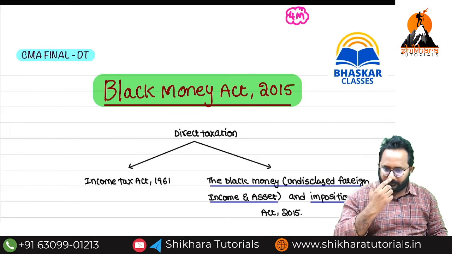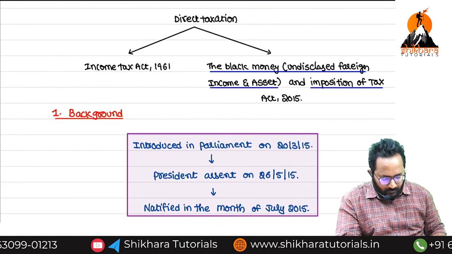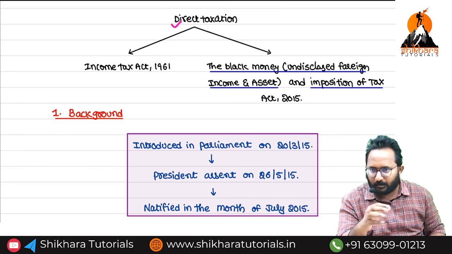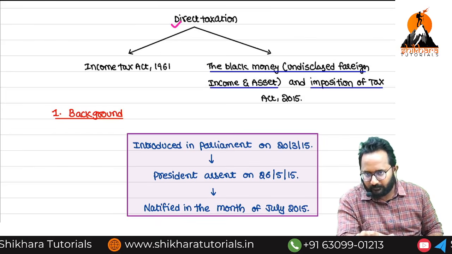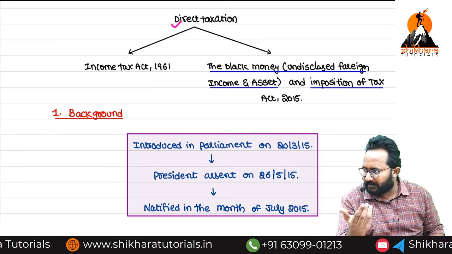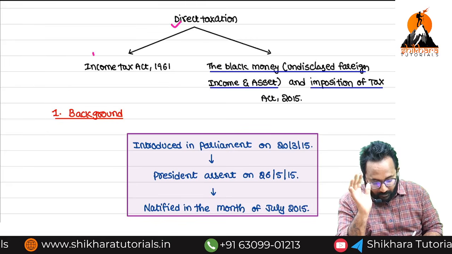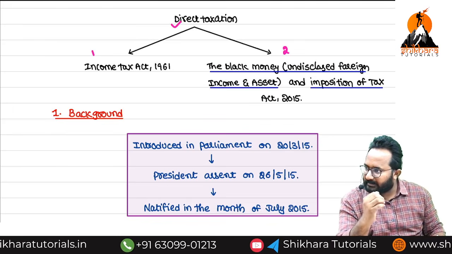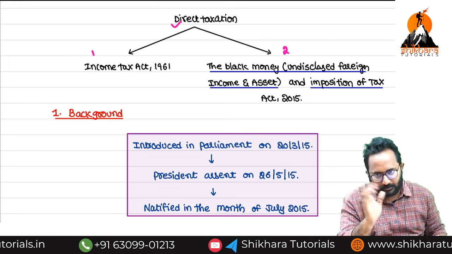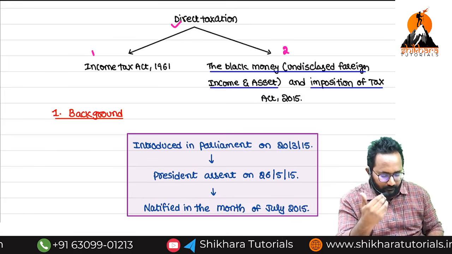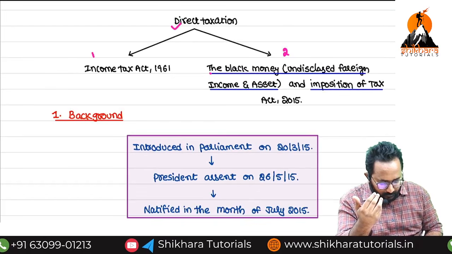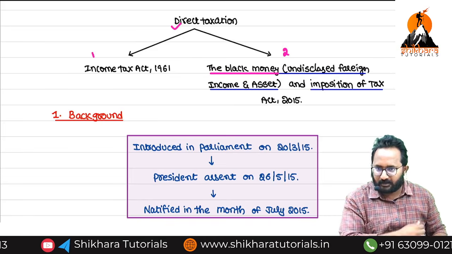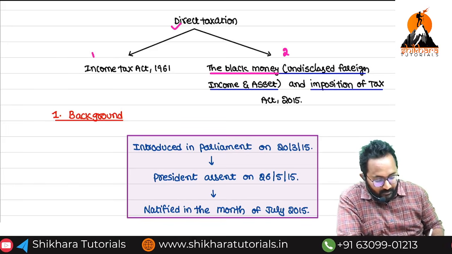Now, normally for direct taxation related examples, we always refer to the income tax only as of now. Wealth tax was there previously, but now that is abolished. But one more example we can say is the Black Money Act related tax, also an example of direct tax. What is the full name of the act? Black Money Act 2015 generally, but the full name of the act is Black Money